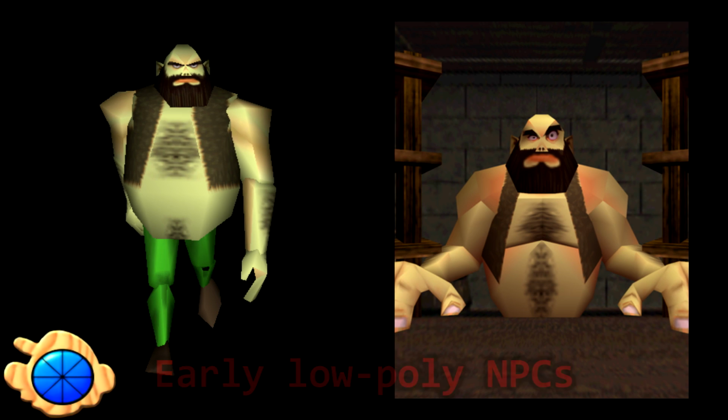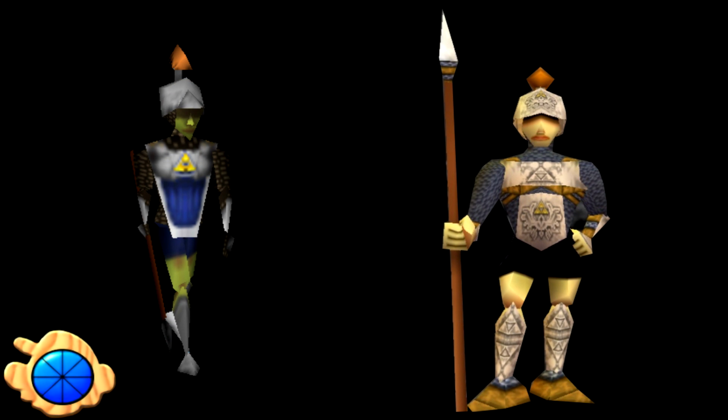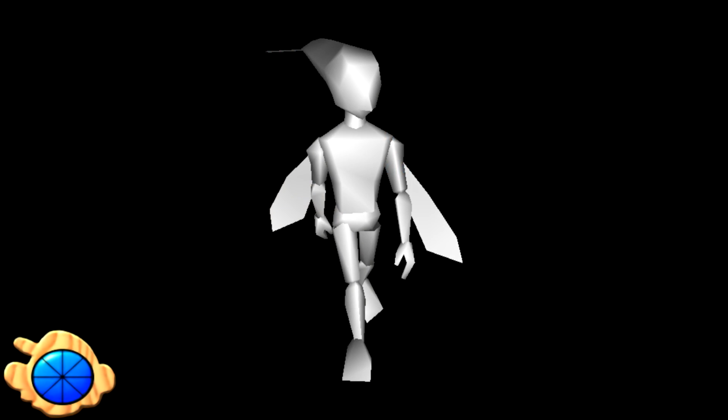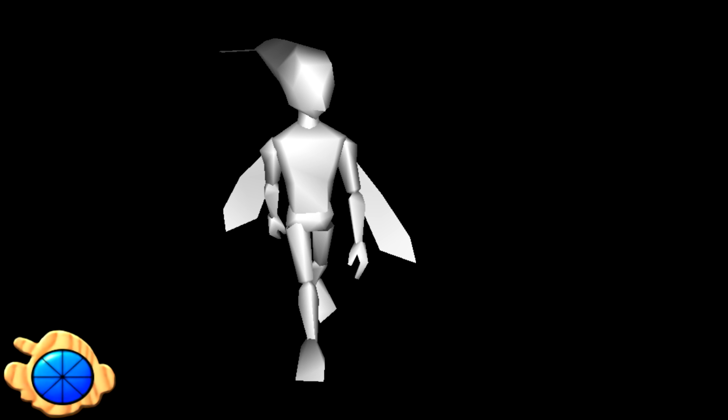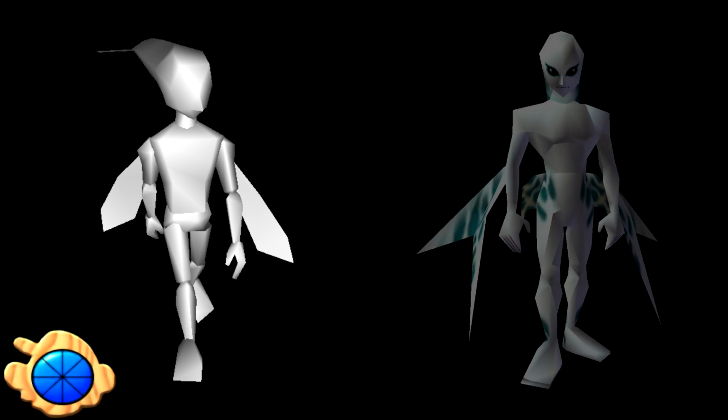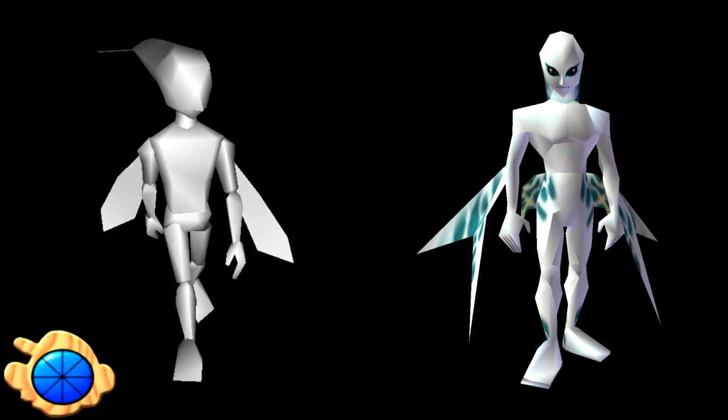Early low-poly NPCs. A bunch of NPC models exist in Ocarina of Time that are either earlier versions of existing NPCs or ones that were cut altogether. This model of Azora exemplifies how rudimentary these early models were, as it completely lacks textures.